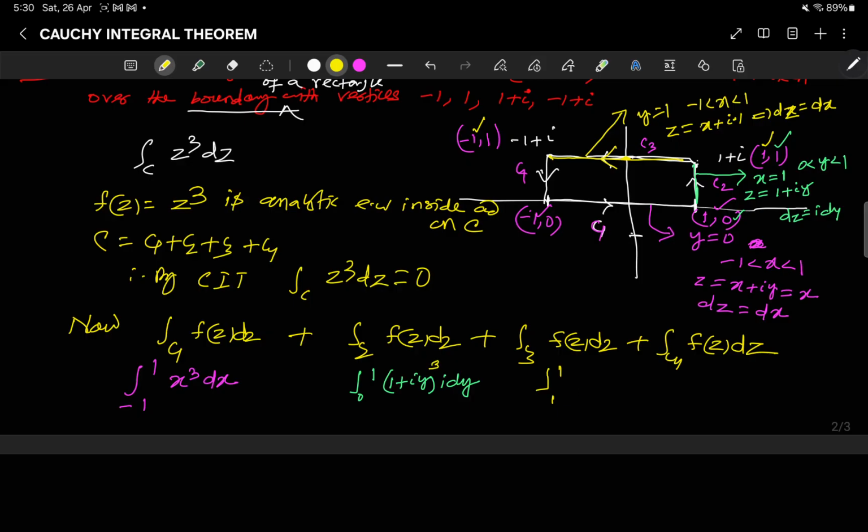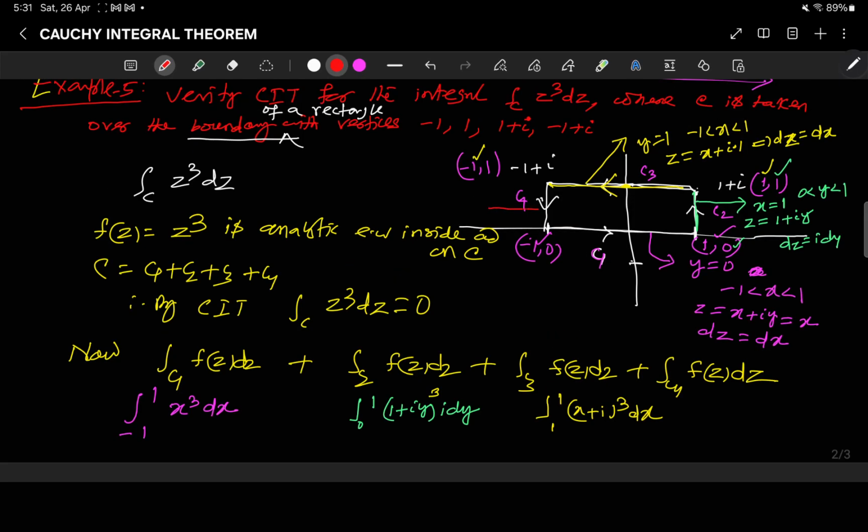So f(z) is z cubed. So what is your z? So (x plus iy) whole cubed. And what is your dz? dz is your dx. Now you see about this path C4. In C4 it is parallel to the y-axis at a distance minus 1. Okay, so it is x is equal to minus 1.